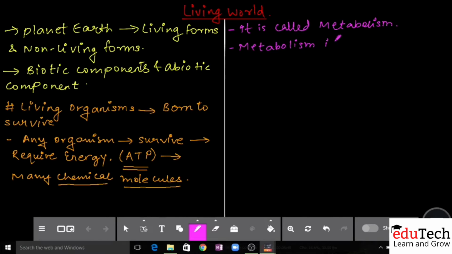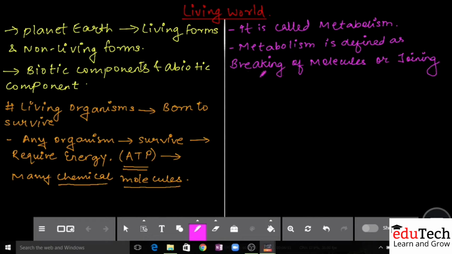Now simply, metabolism is defined as breaking of molecules, or joining of molecules.